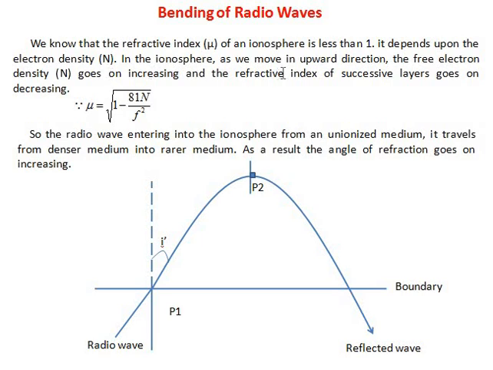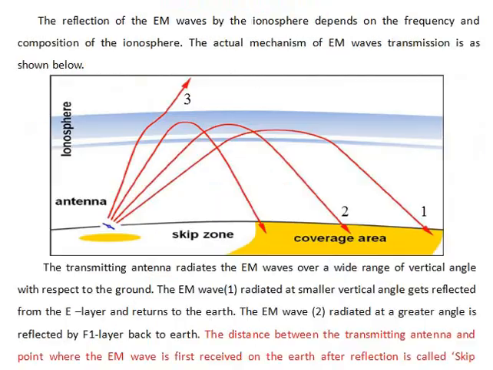In the ionosphere, as we move in the upward direction, the free electron density, that is N, goes on increasing and the refractive index of the successive layer goes on decreasing. In the sense, as we go vertically upward, the density of the free electrons of the ionosphere increases, and in the same order the refractive index of the ionosphere decreases. It is less than 1.